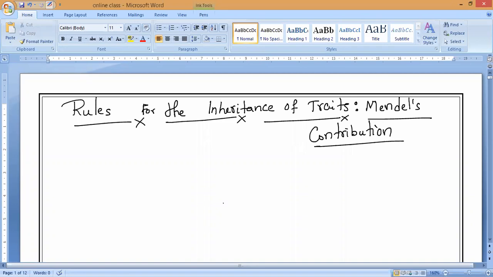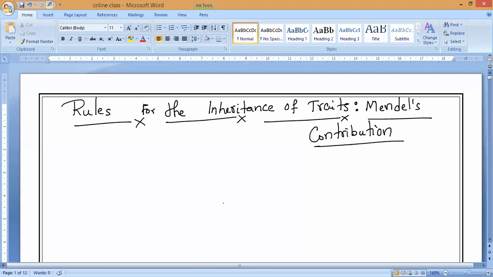In the last class, I told you why he chose the pea plant, as well as what we mean by hybrid. In the same way, we studied monohybrid inheritance as well as dihybrid inheritance. So today's class, we'll see the rules for the inheritance of traits. Before studying the rules, let us understand what we mean by inheritance of traits. Can anybody say what we mean by inheritance of traits or characters?